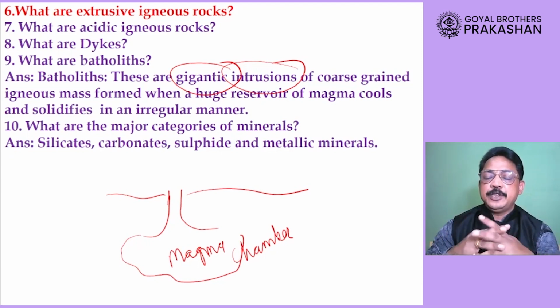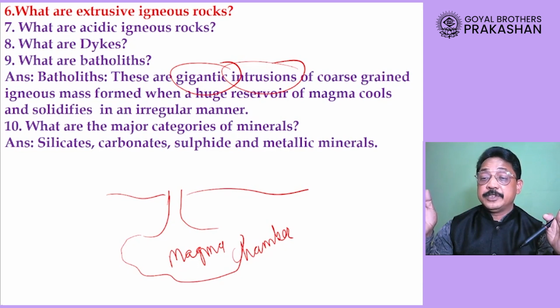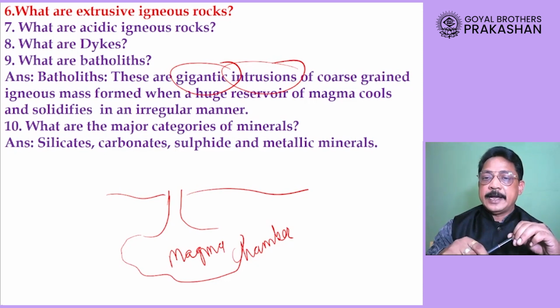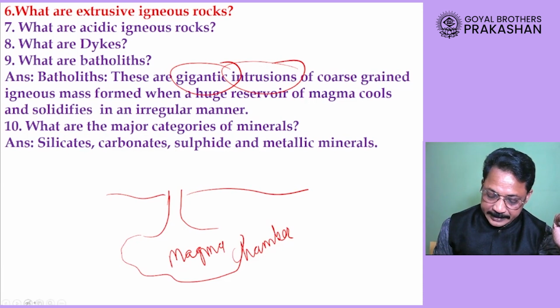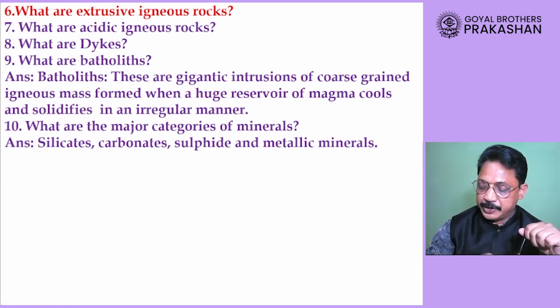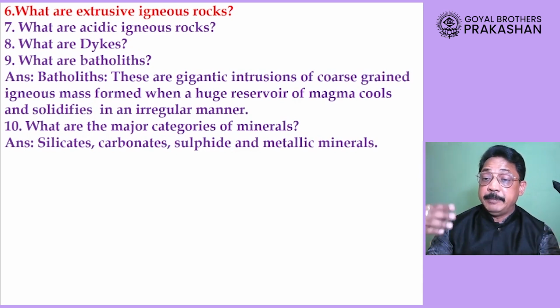That extremely huge structure, which is formed after solidification of the magma under the surface of the earth, is known as batholith.